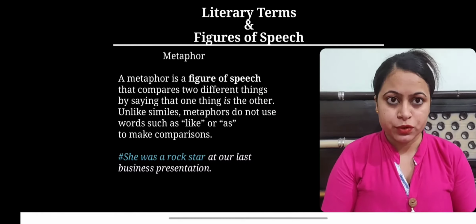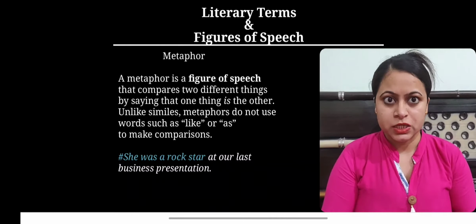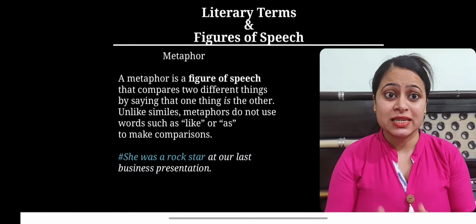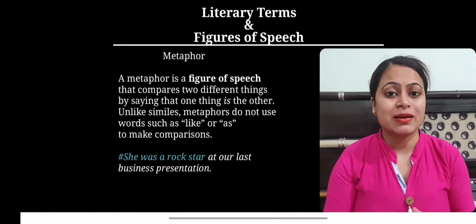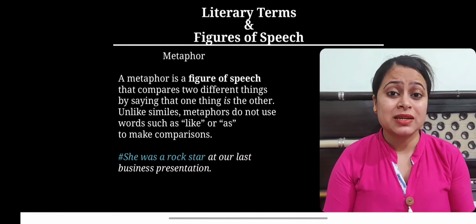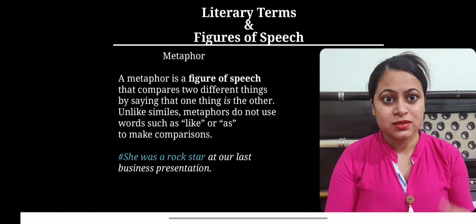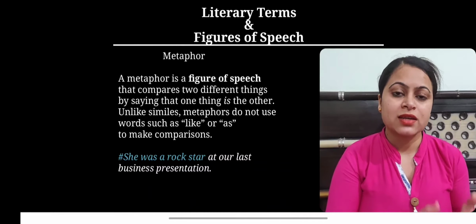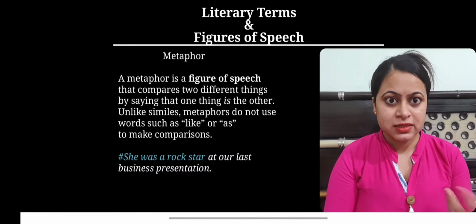The next one is metaphor, and if we see its definition, a metaphor is a figure of speech that compares two different things by saying that one thing is the other. Unlike similes, metaphors do not use words such as like or as to make comparisons. This statement is very self-explanatory: without using like or as, one object is related to another unrelated object. Let's see this example.